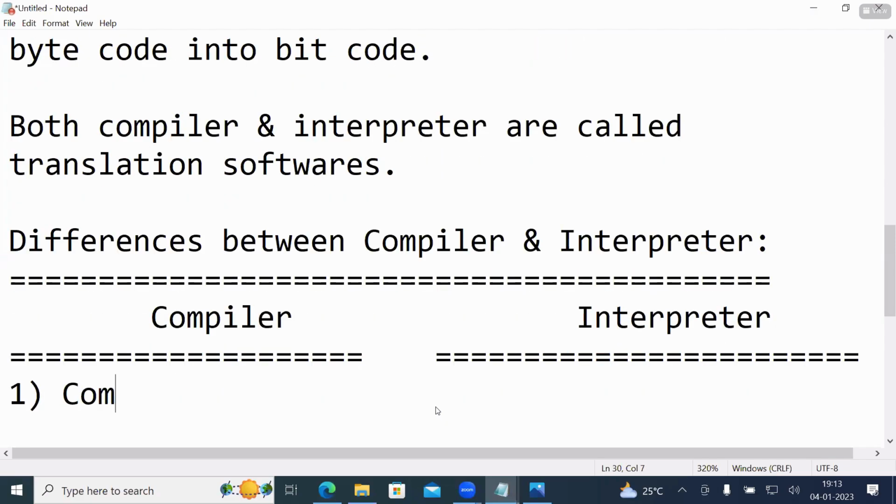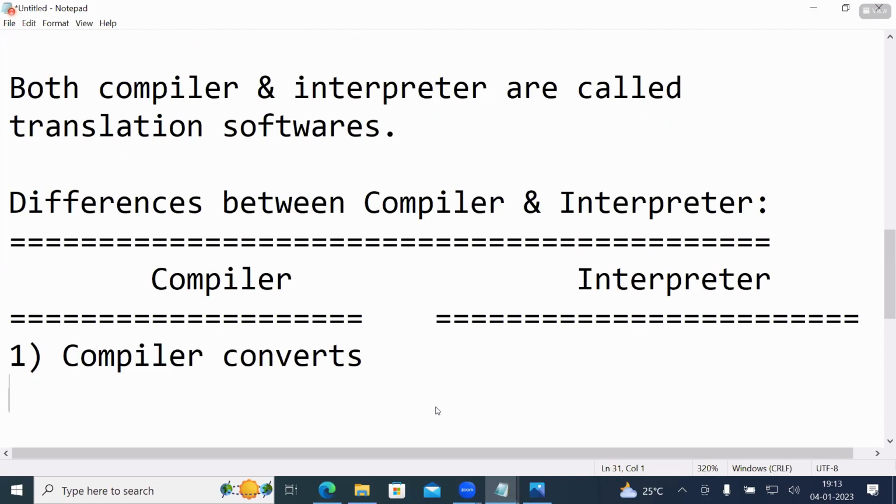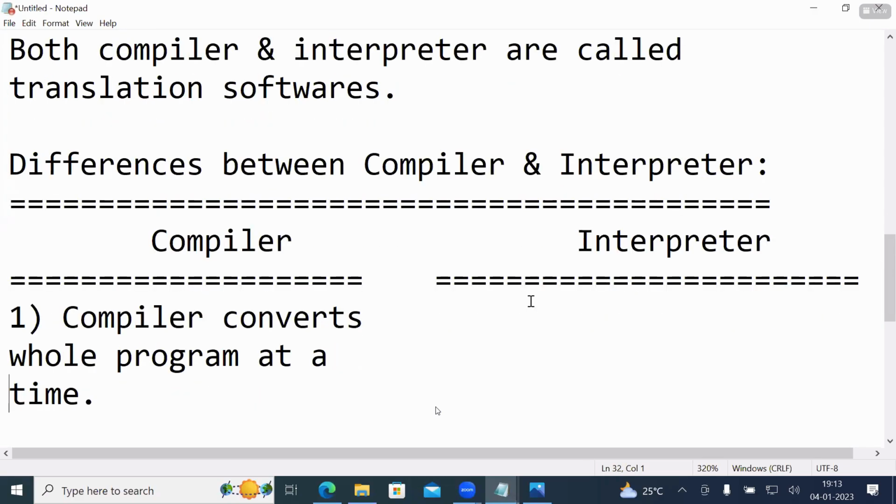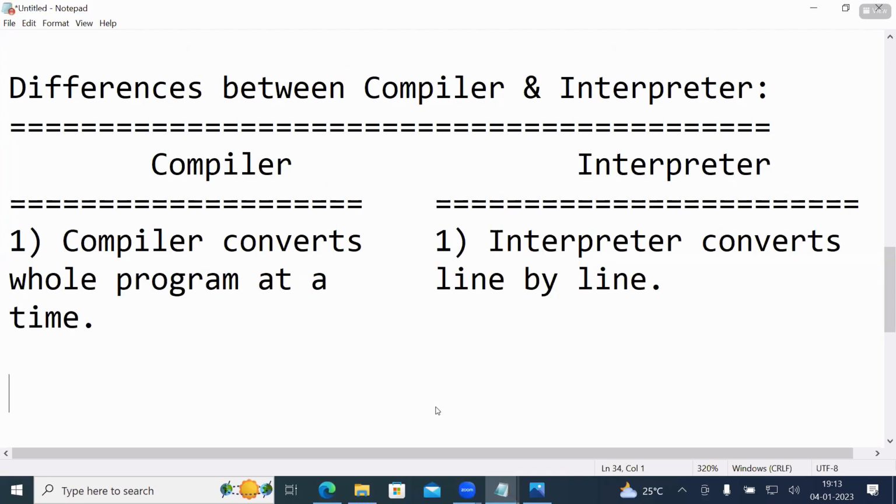Note: the compiler converts the whole program at a time. The interpreter converts line by line.